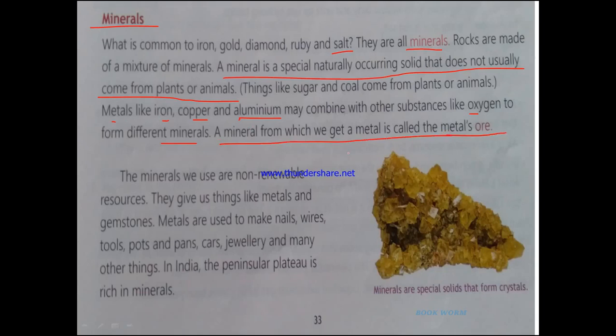Like iron is present in the form of iron ore. The factories bring the iron ore, process it and get the iron out of it. The minerals we use are non-renewable resources. So now we are talking about a naturally occurring non-renewable resource. This gives us things like metals and gemstones. Metals are used to make nails, wires, tools, pots and pans, cars, jewelry and many other things.